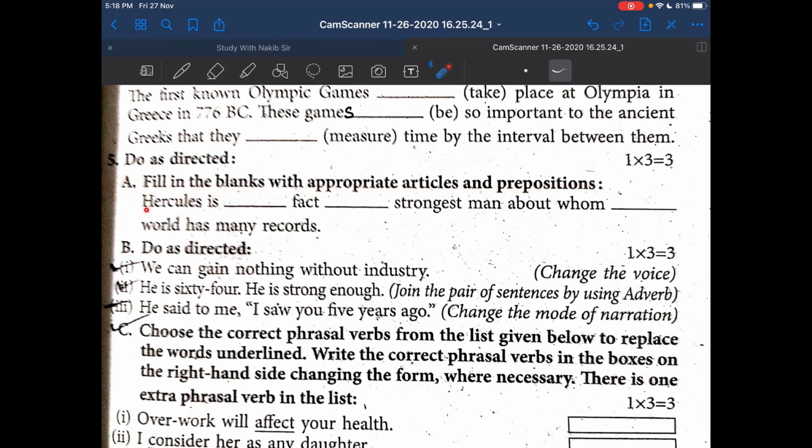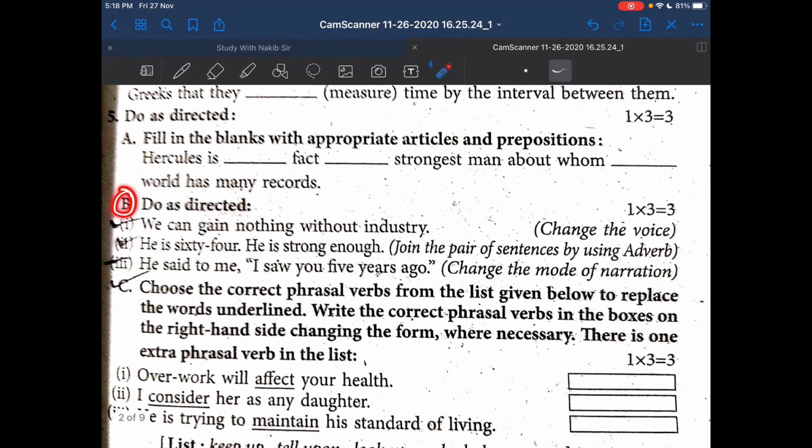Hercules is gap fact, gap strongest man about whom gap world has many records.